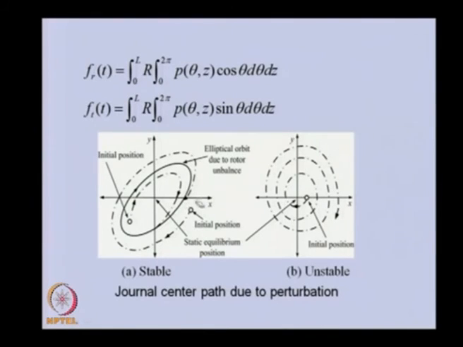And we can plot, let us say, the eccentricity ratio. For a stable system, if the initial condition is somewhere here and after some time it stabilizes to this solid line, we can call the system stable. Even if you disturb the rotor, the orbit inside should come to the solid elliptical path, then the system will be stable. For whatever the initial condition, the system will stabilize. For the unstable case, the response ER will increase like this.